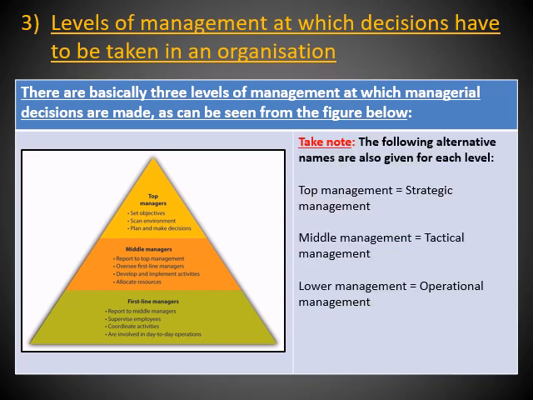Please also take note that those three levels, the top management, middle management, and first line or lower level management, have different names as well. For example, top management is also called strategic management. The middle one, middle management, is also called tactical management. And the lower level management, you can also refer to as operational management.